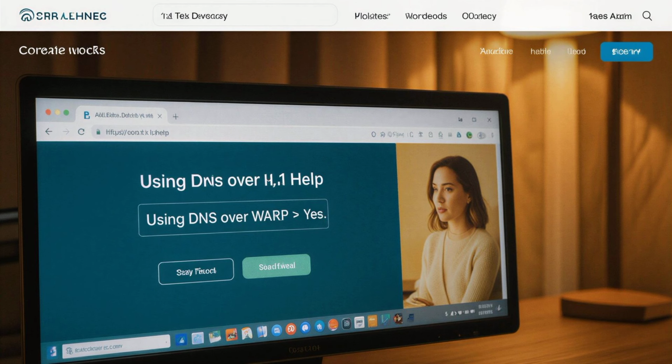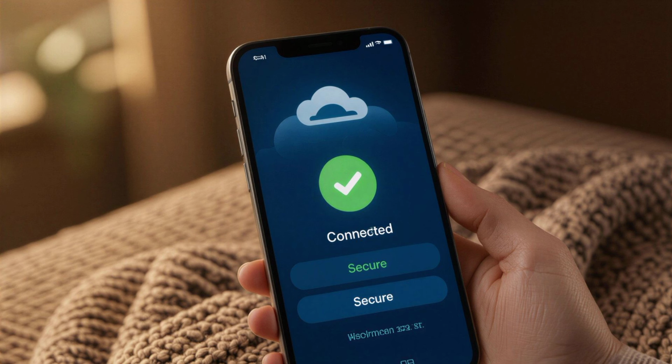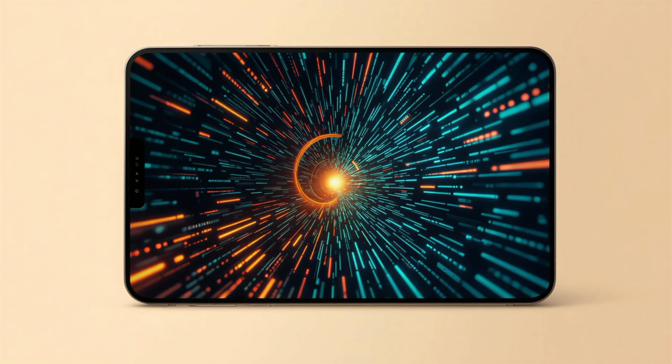Step 4. Visit https://1.1.1.1/help and confirm it says "Using DNS over WARP = Yes." If you see that line, congratulations again. Your Cloudflare WARP connection is active, stable, and secure. Your tunnel is running smooth and your internet is officially fast again.